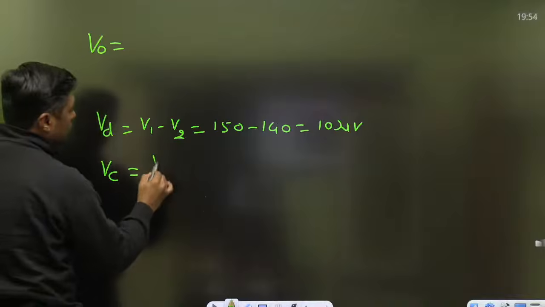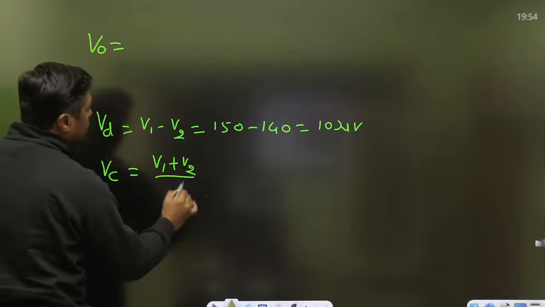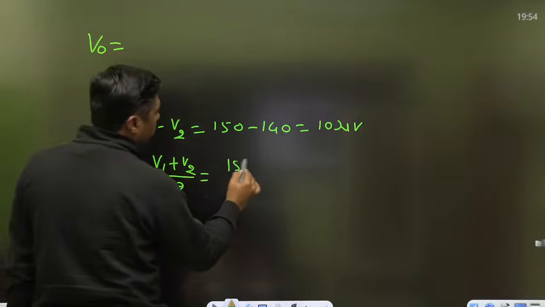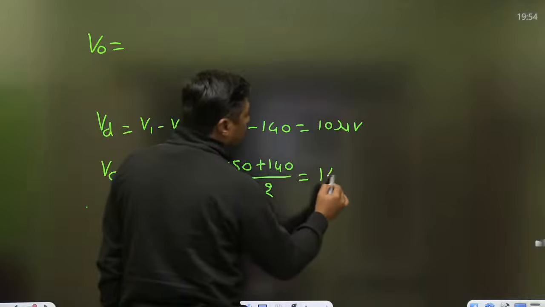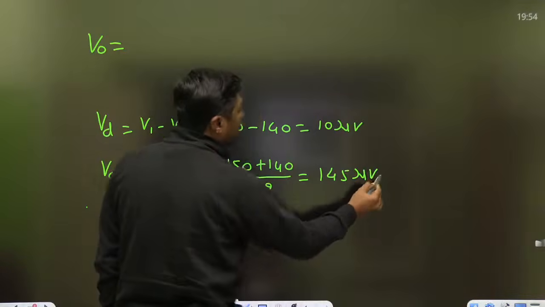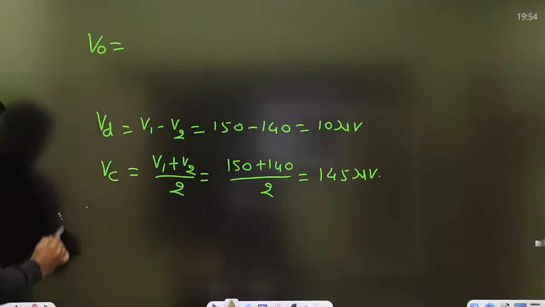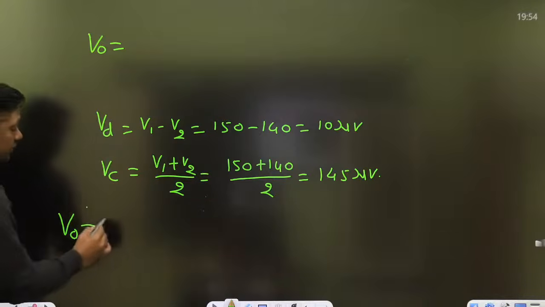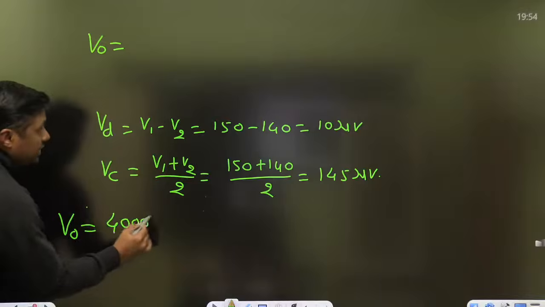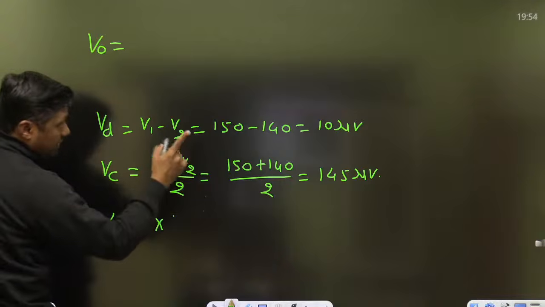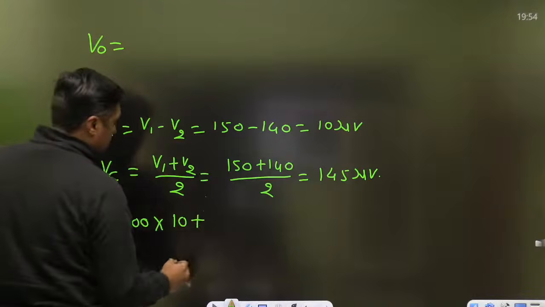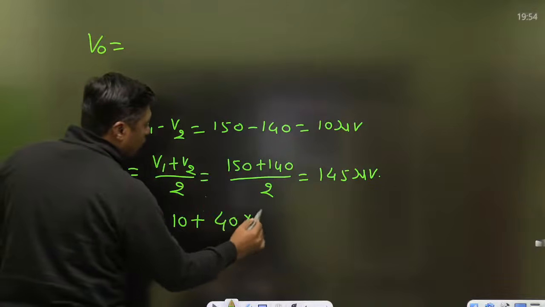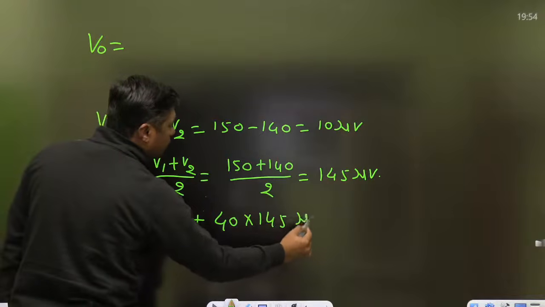VC is equal to V1 plus V2 by 2, that is 150 plus 140 divided by 2, that is 145 microvolt. What will be the output? This is 4000 into 10 microvolt plus 40 into 145 microvolt.